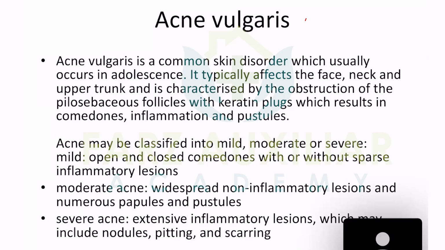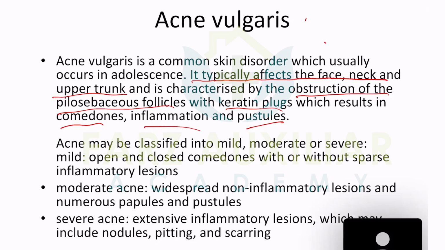Acne vulgaris. We all know about acne, a very, very common skin disorder, and there are a lot of questions about this. But we should know how it happens. Acne typically affects the face, neck and upper trunk, characterized by obstruction of the pilosebaceous follicles, creating keratin plaques, and then comedones, inflammation, pustules.